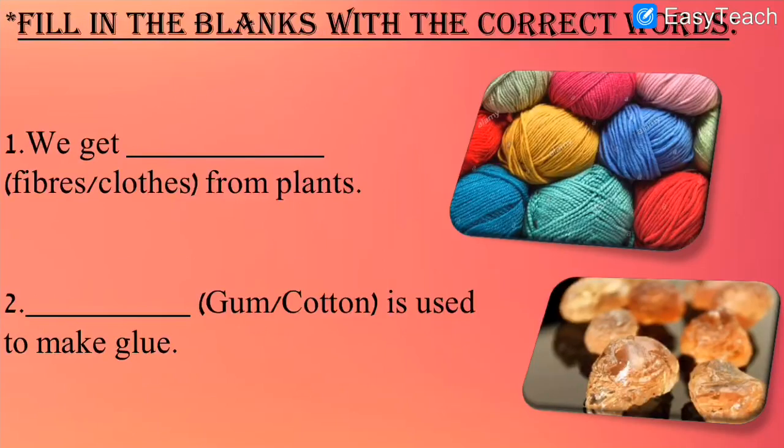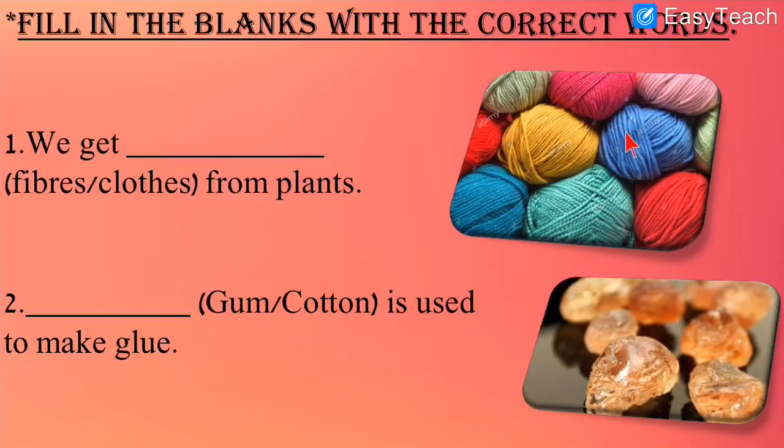Then next is fill in the blanks with correct words. See, fill in the blanks are given and options are given. Everywhere 2 options are given. We have to select the correct option and write it in the blank over here. So first one, we get dash from plants.